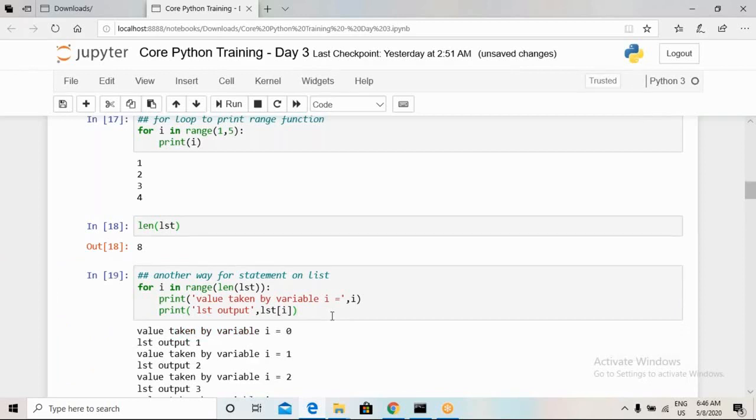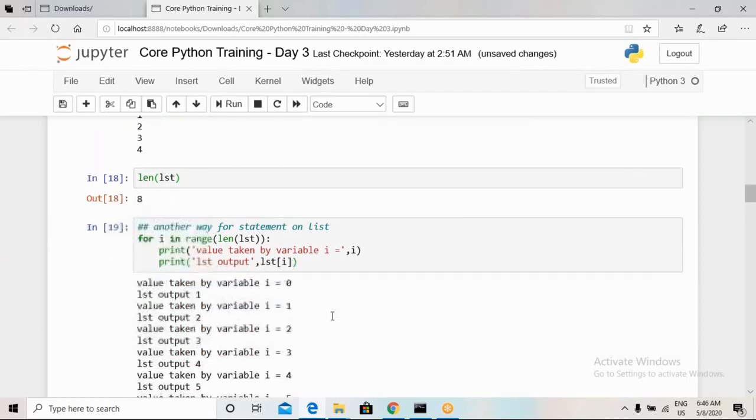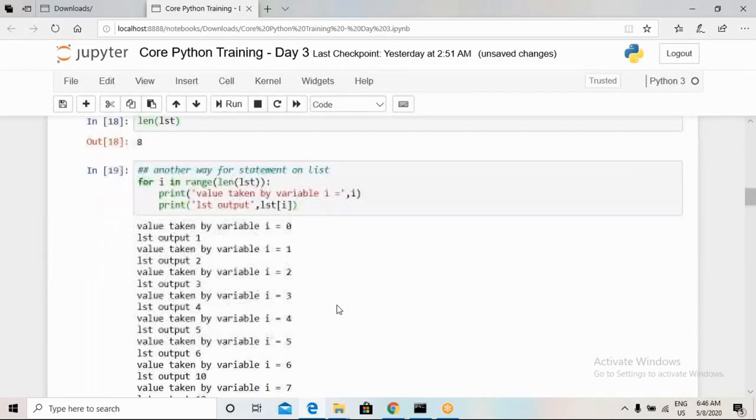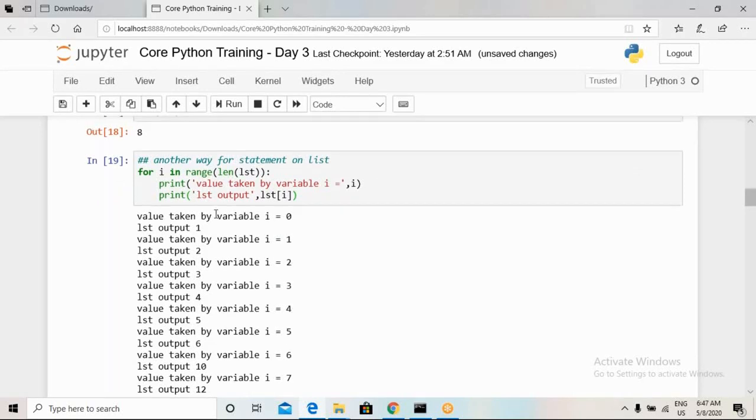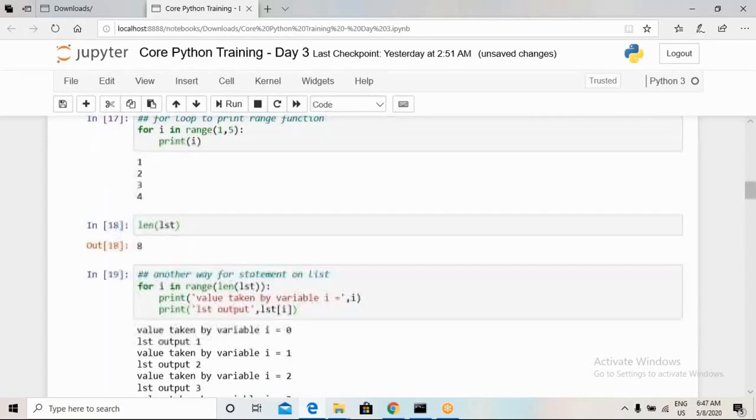Here we can see that the value of variable i was taken. For the first iteration, the value of variable i was 0, and thus the output from lst was the value stored at the 0th index position.